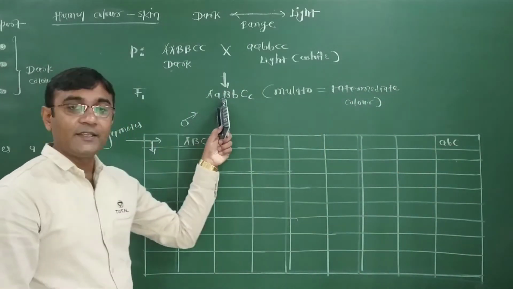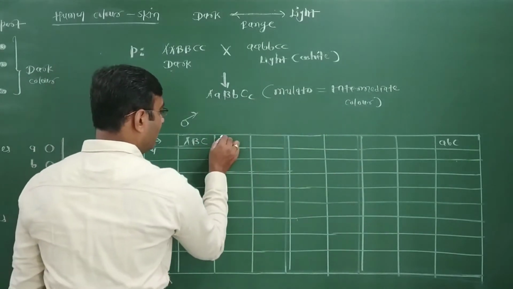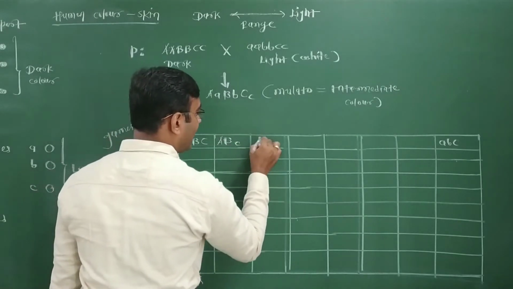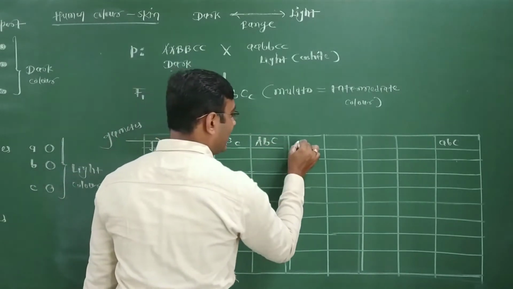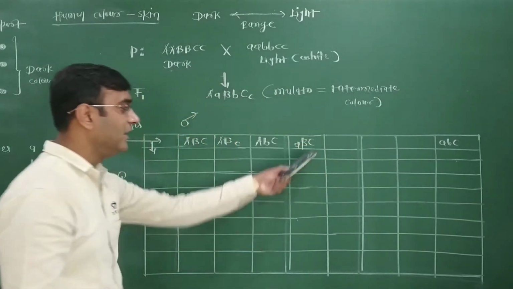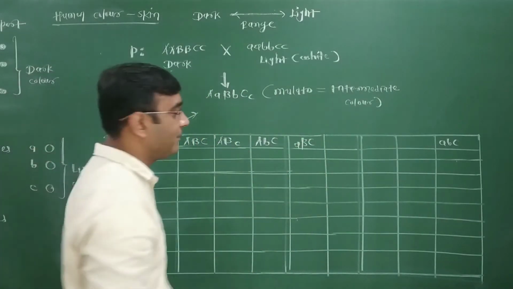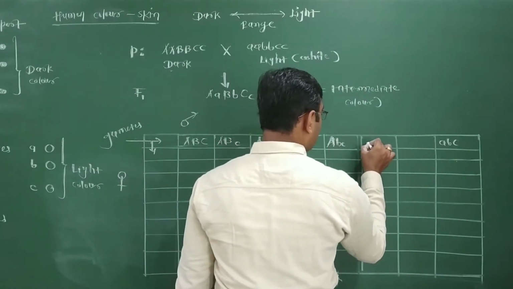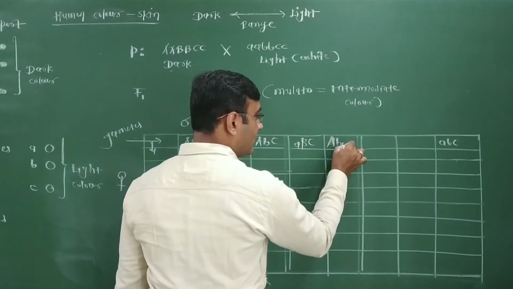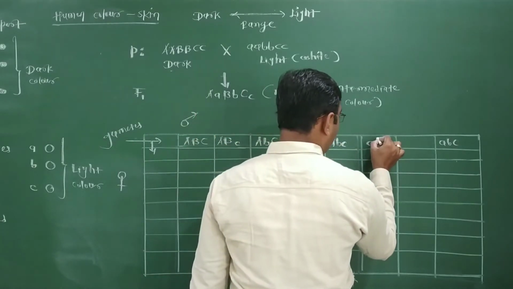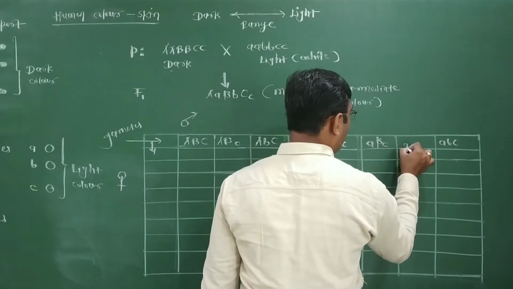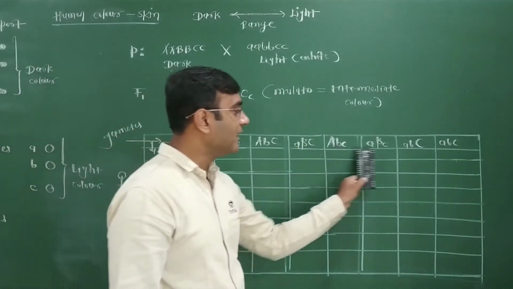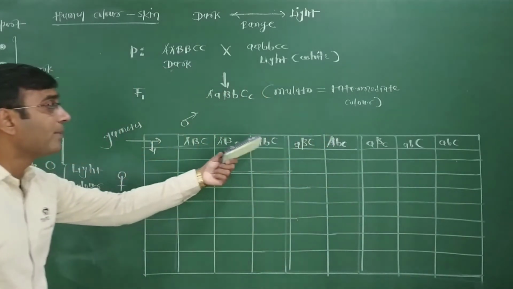Now, further, two capital and one small: capital A, capital B, small c; capital A, small b, capital C; small a, capital B, capital C. Three types of gametes. Now reverse, two small and one capital: small a, small b, small c; capital A, small b, small c; small a, capital B, small c; small a, small b, capital C. All capital, two capital, one capital, no capital. Eight types of gametes formed.